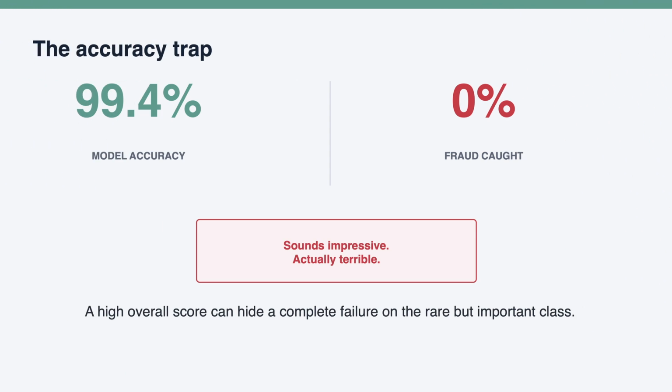Imagine you build a fraud detection model and it reports 99.4% accuracy. At first glance, that sounds fantastic. The dashboard turns green, everyone feels confident, and the model looks production ready. But then someone asks one uncomfortable question. How much fraud did it actually catch? The answer is 0. This is the accuracy trap. The model is correct most of the time only because fraud is rare, but it fails on the thing we